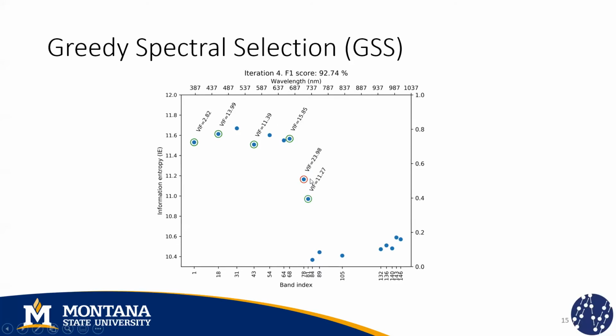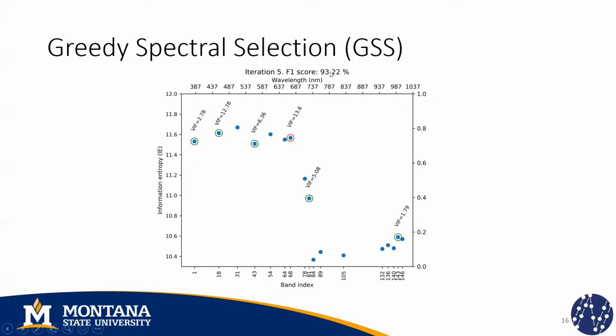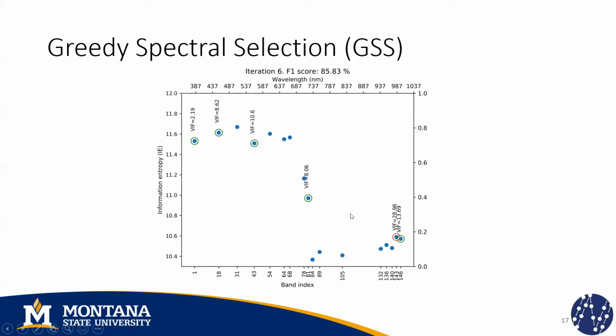And I will keep doing that. Here, notice that the VIF values are getting smaller, which means that the method is considering more diverse options each time. Here, we obtain the best F1 score so far, which means that this is the best selection. And in the next step, we stop because we find a significant drop in performance, so it is not necessary to analyze the rest of the options.